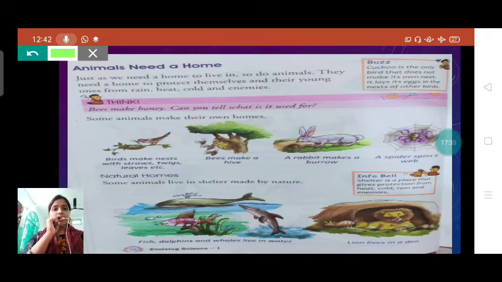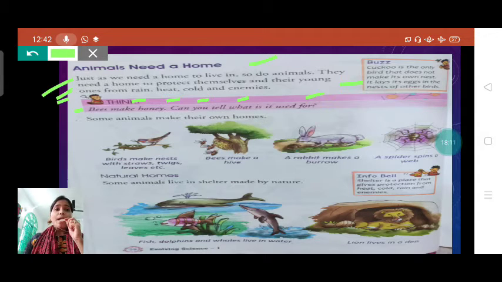Now let's see the next page. Now about homes. Yes, students, we will now learn about homes. Animals need a home. Just like us, in the same way animals also need a home to live in. They need a home to protect themselves and their young ones from rain, heat, cold and enemies.